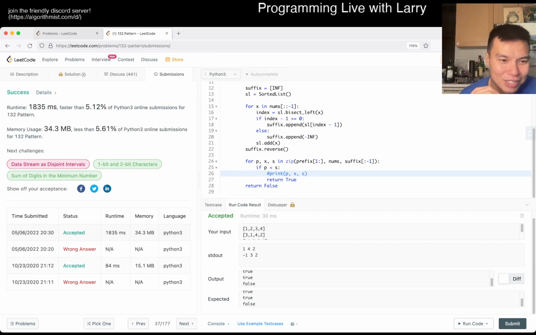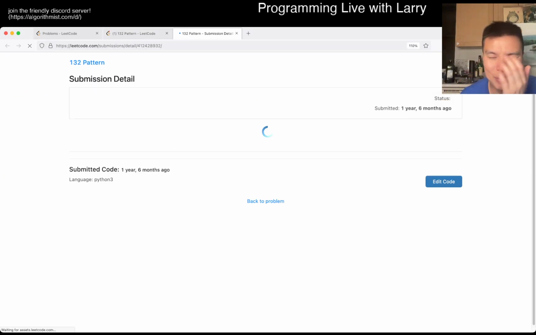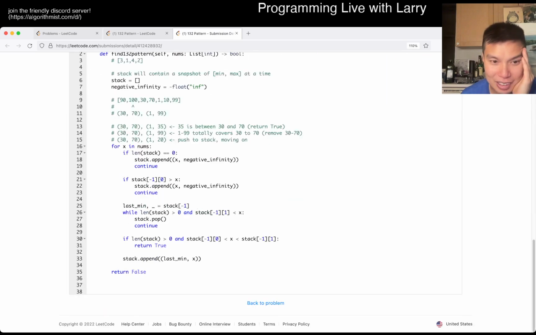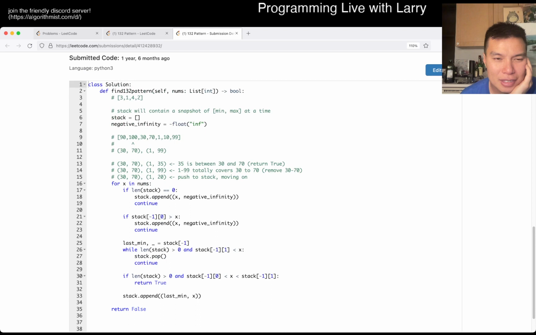Let's see what I did two years ago. I think this is probably some 4. Oh, okay. Wow. So there is a monostack solution. Yeah, so the answer is that there's a monostack solution.